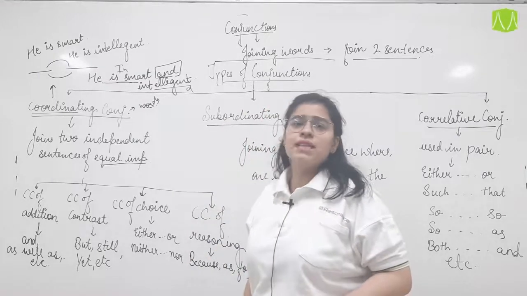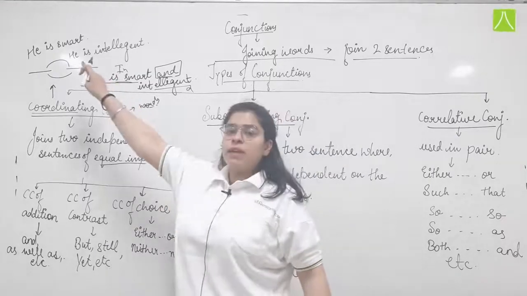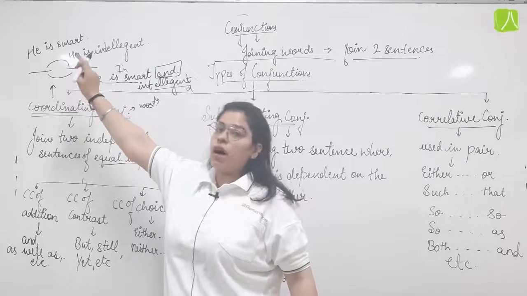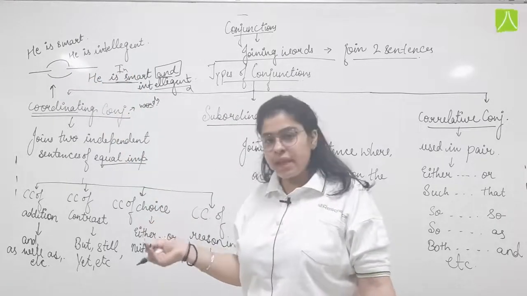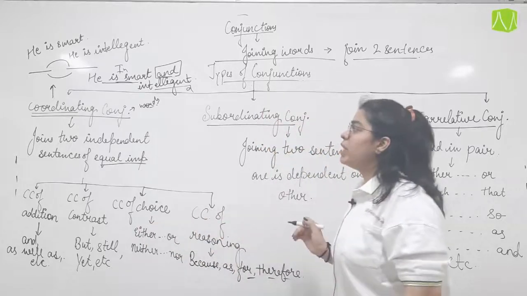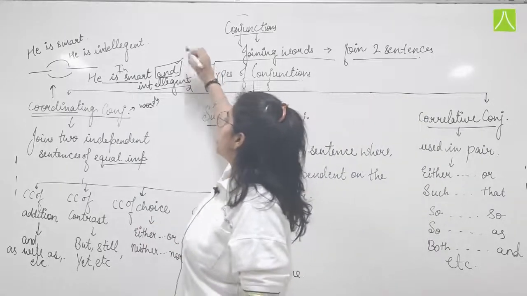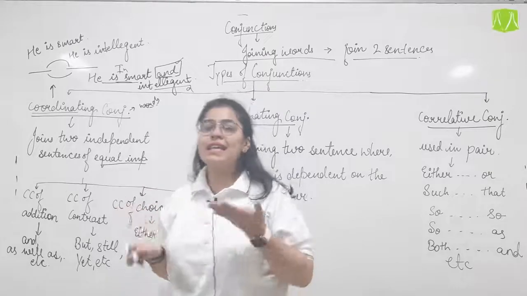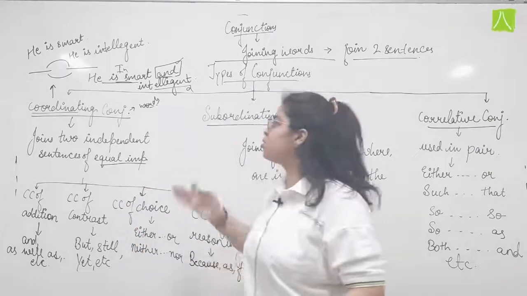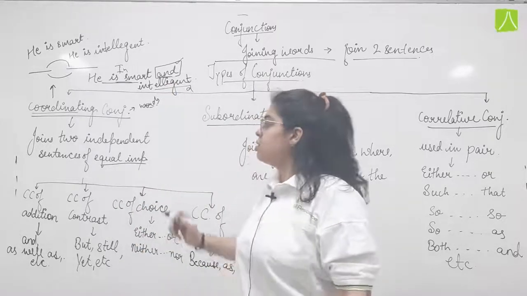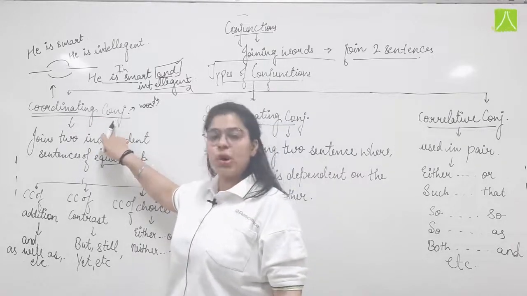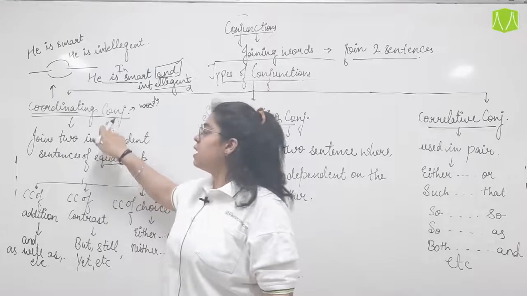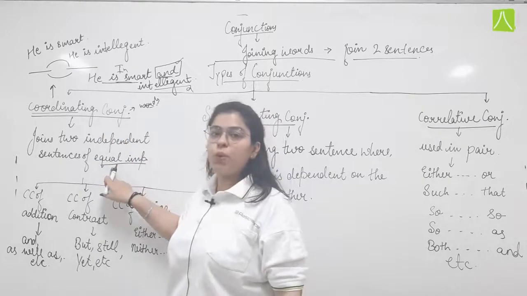No, it is not. He is smart, it is alone an independent sentence. He is intelligent, alone again an independent sentence. So there we use the coordinating conjunction and because we are giving equal weightage or rank to both the sentences. So mainly coordinating conjunctions help us to join two sentences which are of equal importance.